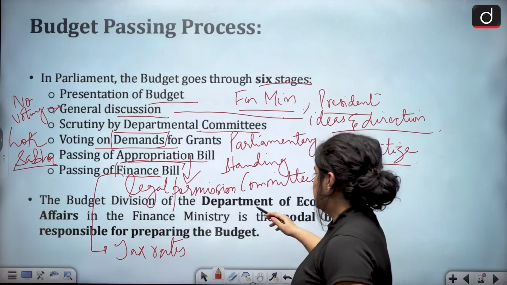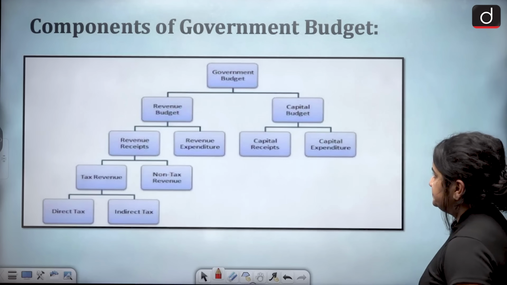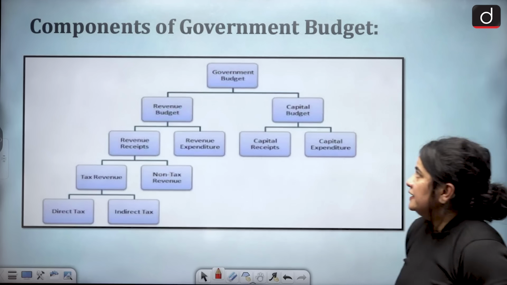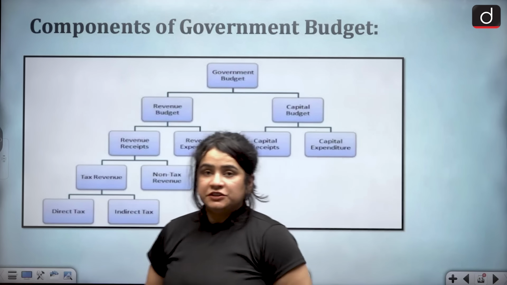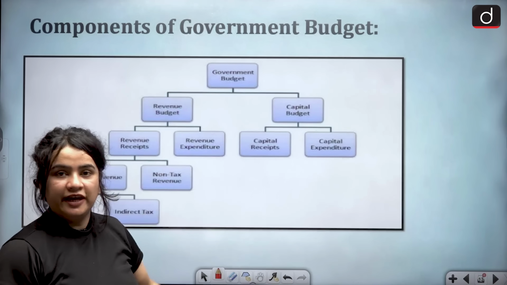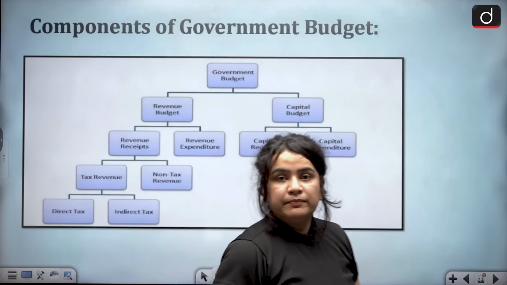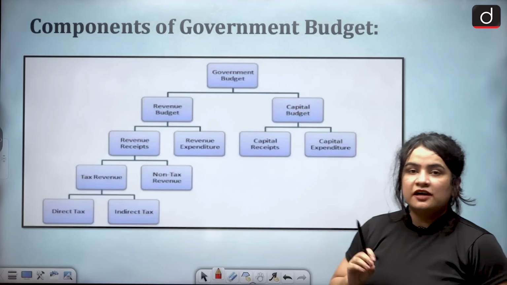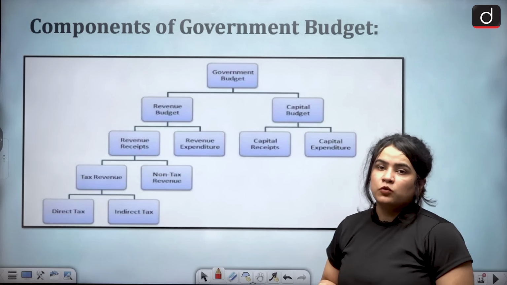So here again, the Department of Economic Affairs, Finance Ministry, is responsible for preparing the budget. Now, this is the most crucial part of the budget in today's video. We've seen that quite a few questions that we have discussed have contained these concepts mentioned here. So, let's begin. We are discussing government budget. In very simple terms, what does the budget do?